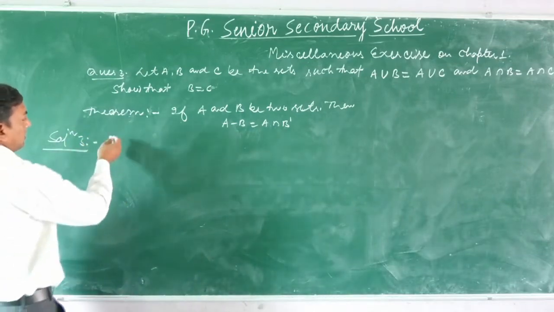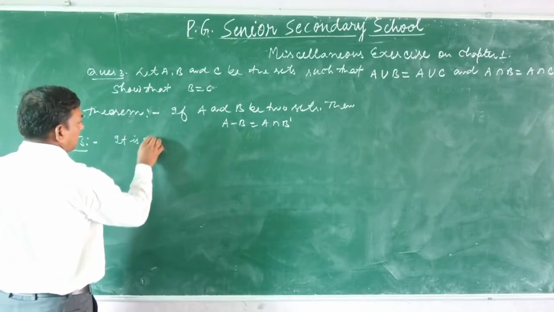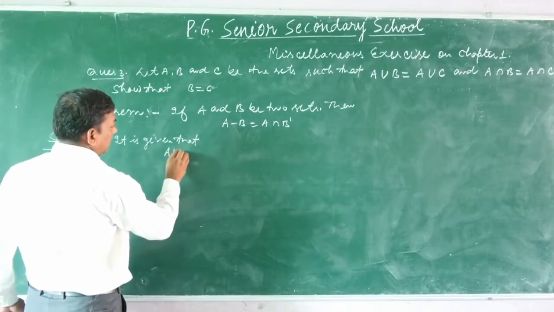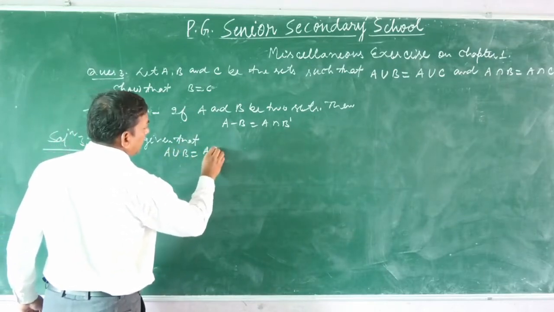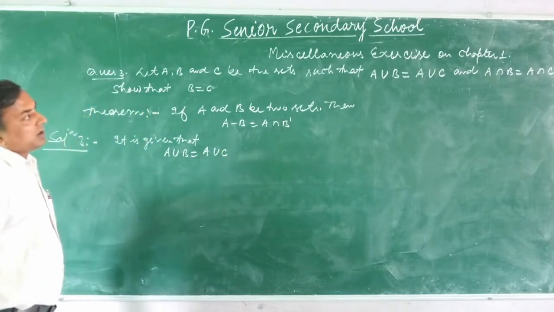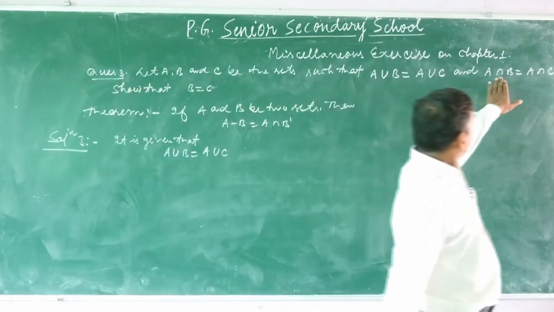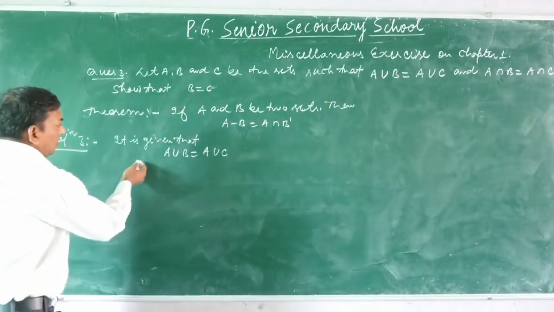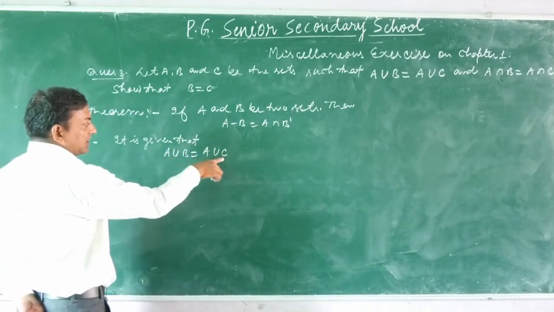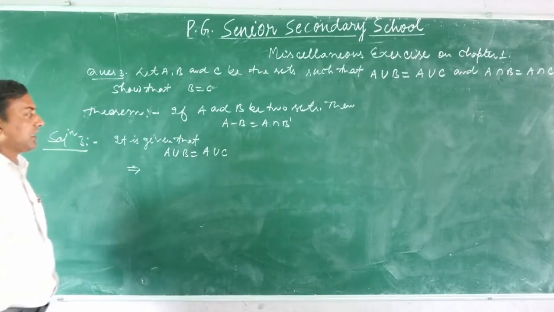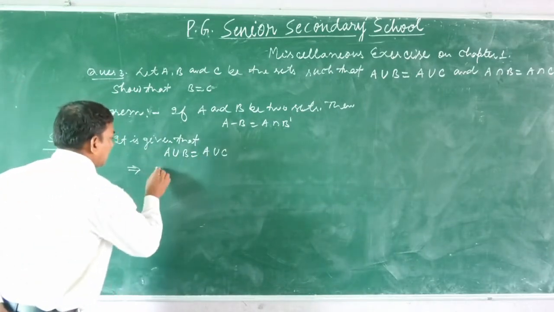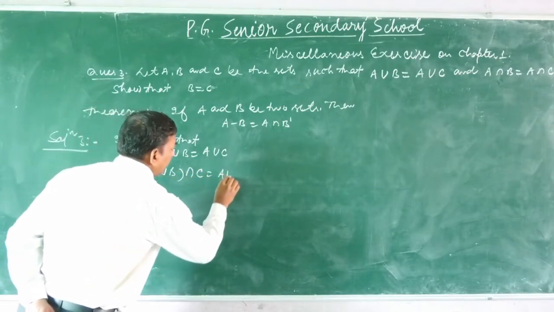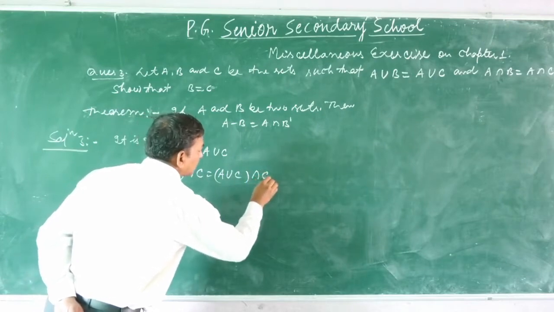It is given that A union B equals A union C, and second condition, A intersection B equals A intersection C. Then show that B equals C. For this, since A union B is equal to A union C, we take intersection with C on both sides. Means (A union B) intersection C equals (A union C) intersection C.